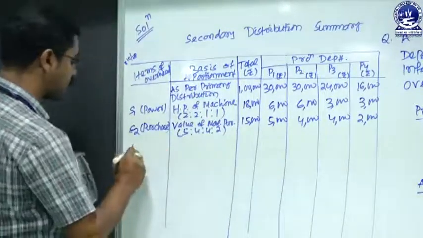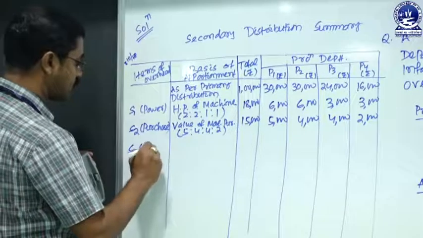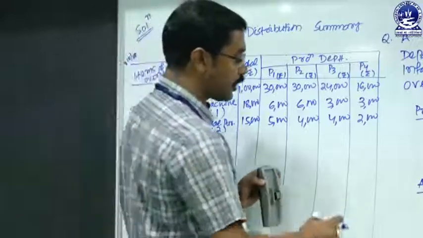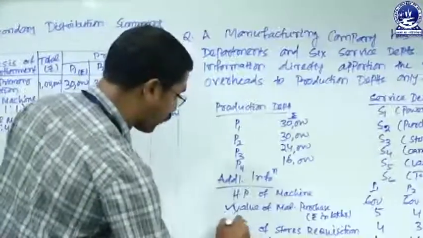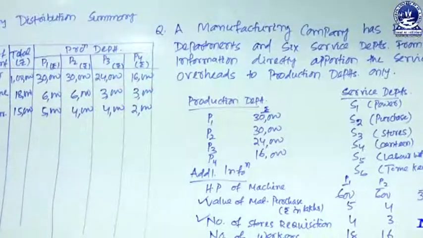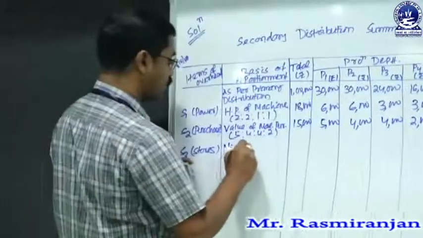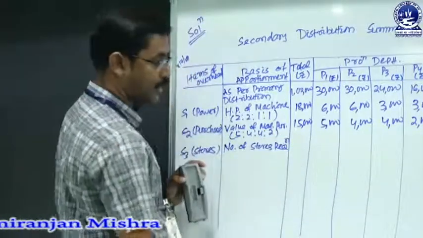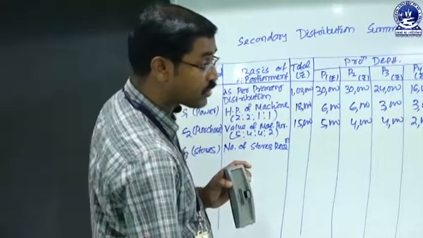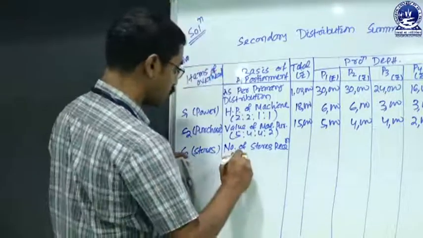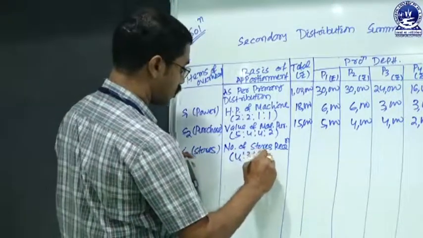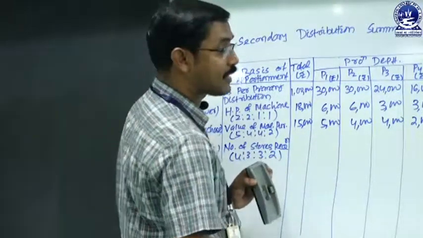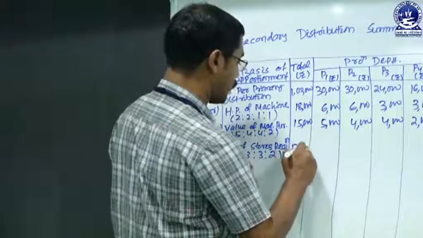Then next S3, which is engaged with the stores department, and that stores department will be apportioned on the basis of number of stores requisition, and the ratio is 4:3:3:2. And the total of expenses relating to stores department is 12,000.